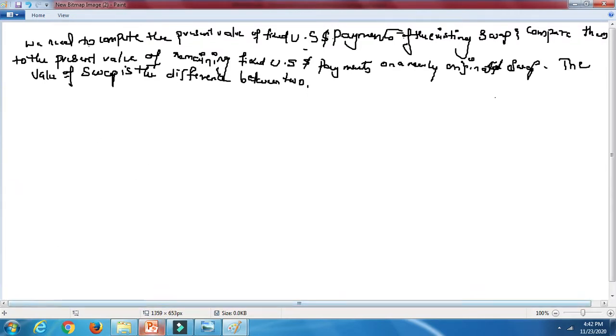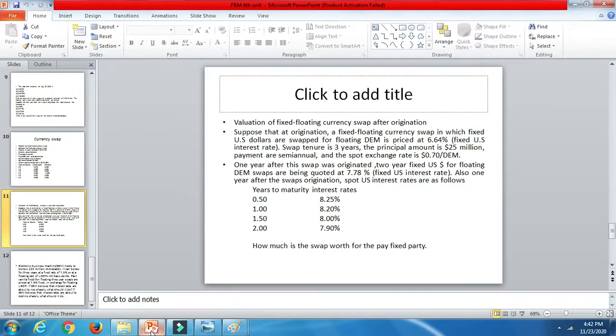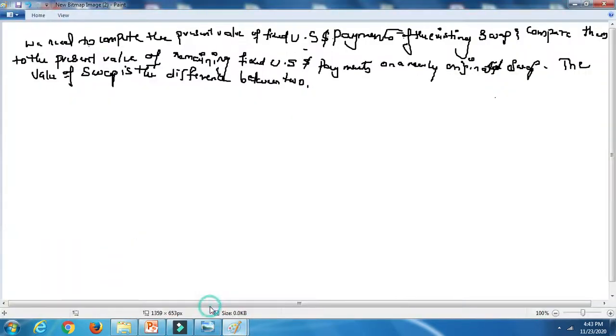Let me write down the full information of the question. The interest rate at which they are ready to swap between US dollar fixed and floating DEM is 6.64. So US dollar is fixed over here, whereas DEM, the German Dutch mark, is floating. Let me write down this information. Swap tenure is 3 years. Principal amount is 25 million. Payments are semi-annual, and the spot exchange rate is 0.70 per Dutch mark. Let me write down that information also.